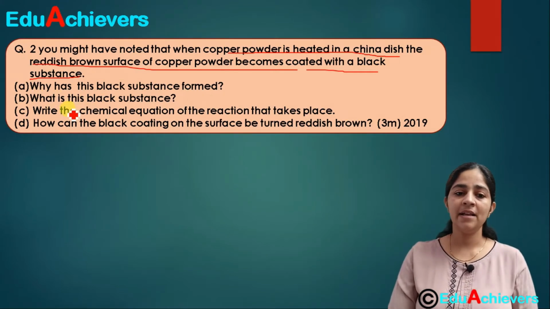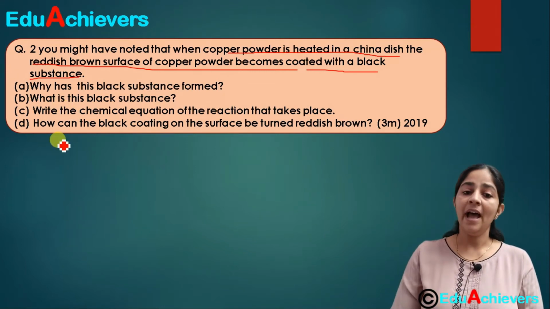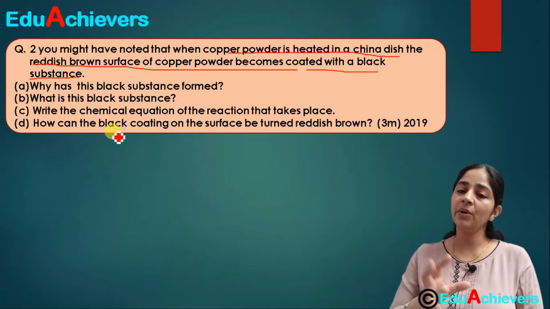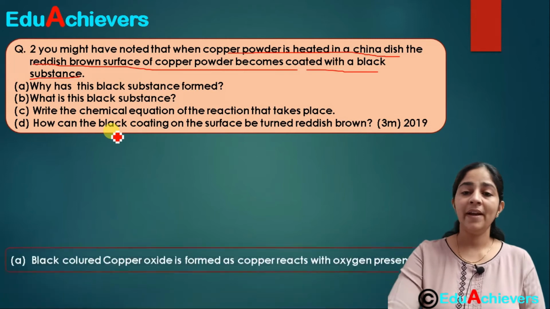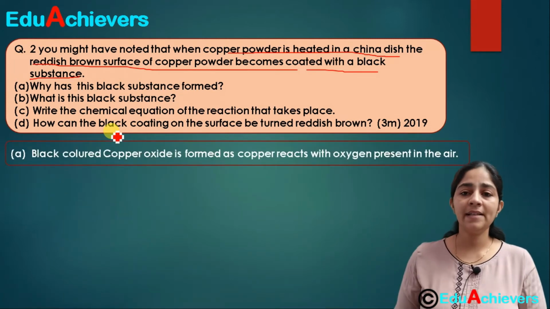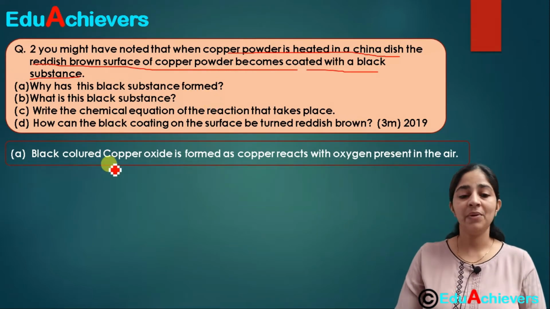The third is what is the chemical reaction that is taking place during this change? And fourth is how can the black coating of surface be turned into reddish brown back? Okay, so you are aware that this is a 3-mark question. So when we answer the first part, what has this black substance formed, you are aware that when the